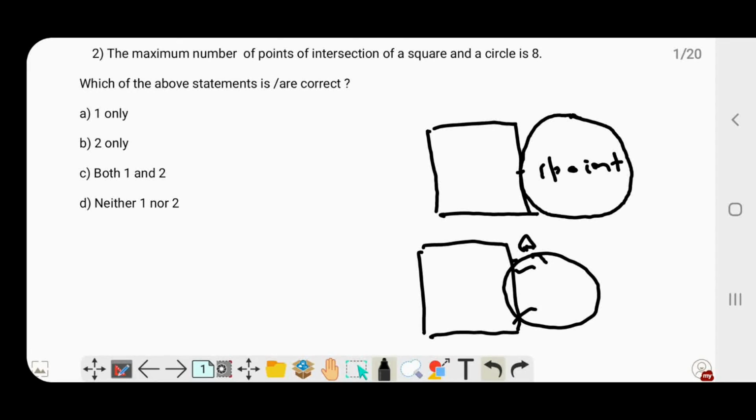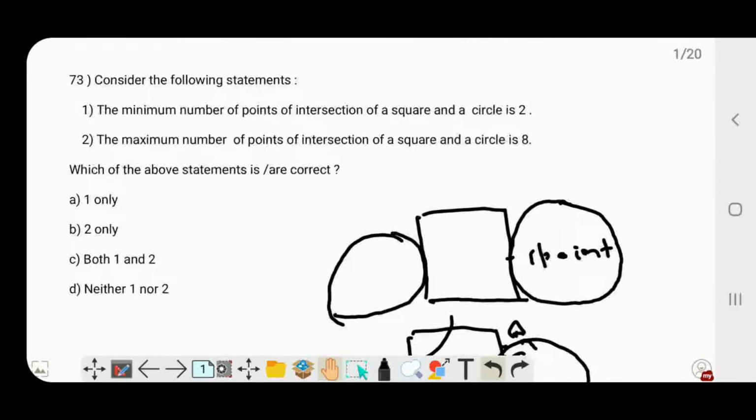I'll call it A and I'll call it point B. So you can't avoid it. The moment the circle intersects, it is like cutting across. If I draw something like this, then that is not intersection, that is just tangential meeting of the two geometrical figures. So the minimum number of points of intersection of a square and circle is 2.